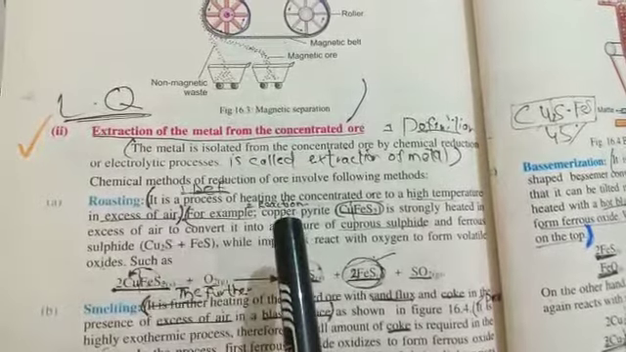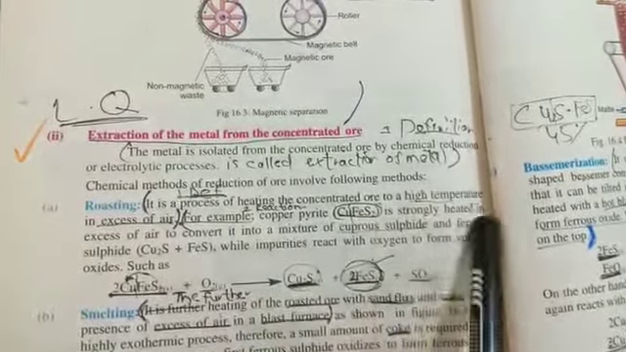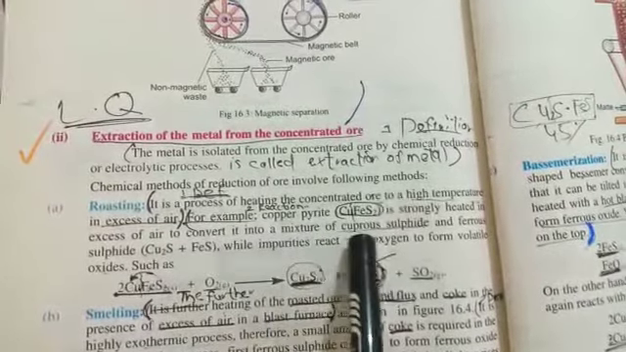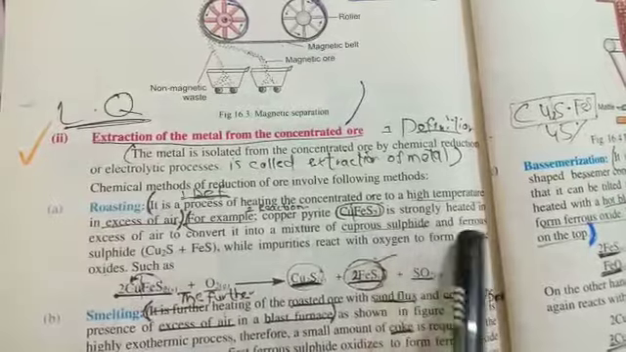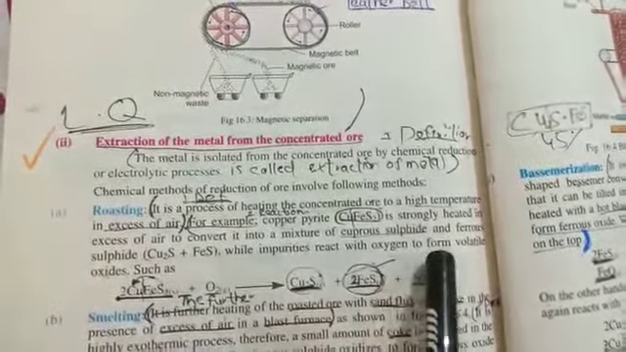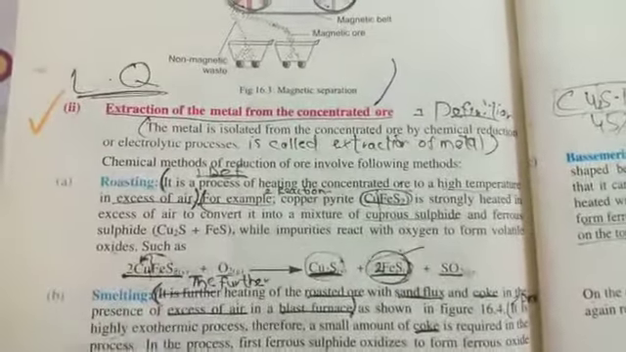Now students, if we heat the concentrated ore at a high temperature in excess air, what will happen? Just look at the reaction. For example, here is a reaction. The copper pyrite is strongly heated in excess air to convert into a mixture of cuprous sulfide and ferrous sulfide, while the impurities react with the oxygen to form volatile oxides. Now just look at this, students, look at the reaction.